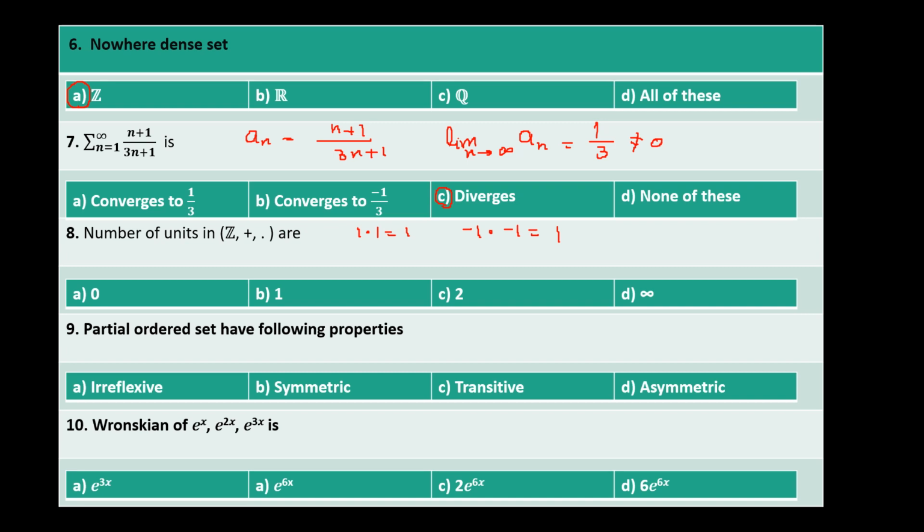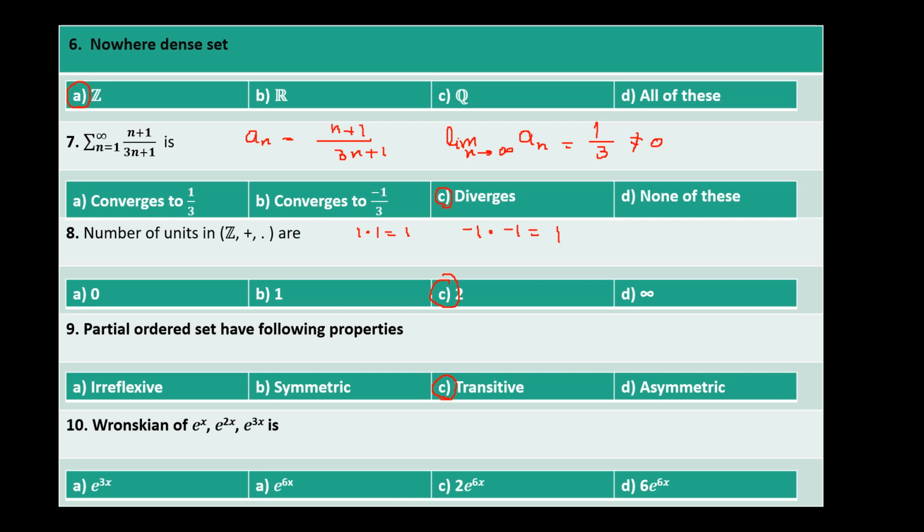So here the number of units will be 2. And the ninth question says that partially ordered sets have the following property. So we know that a partially ordered set is transitive, so this property will hold in this partially ordered set. So next one is that the Wronskian of these three functions will be what?